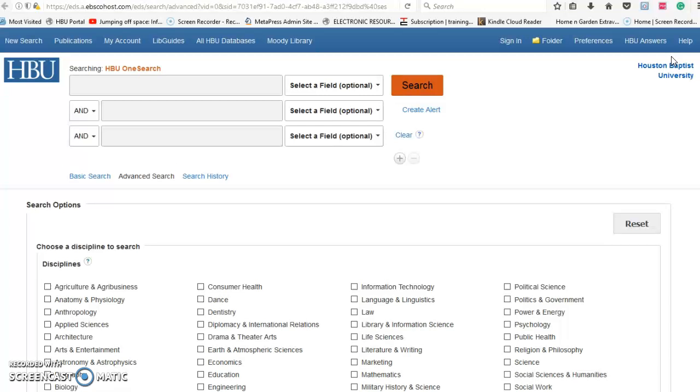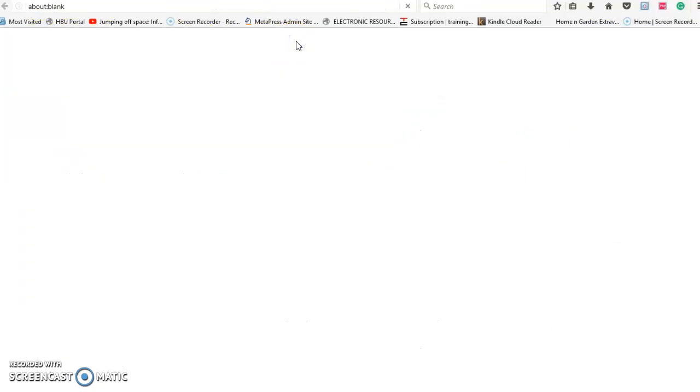Sometimes we have articles, journals that are full text online for free that nobody has to pay for, but we're linking through to them anyway. And then we also have links to subscribed journals that are very expensive that we have to link through for you guys through the databases. Okay, so that was HBU OneSearch. I'm clicking back on the top here on Moody Library.